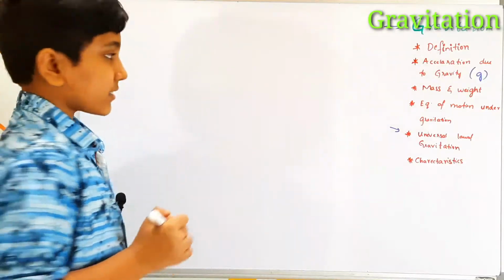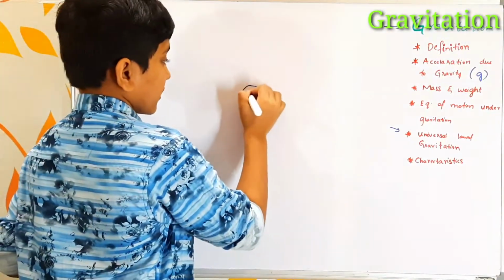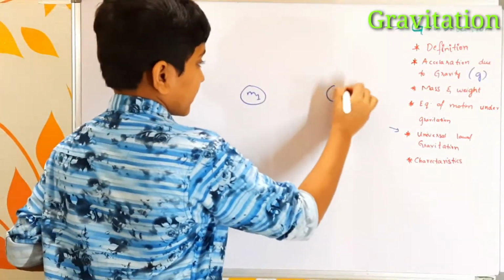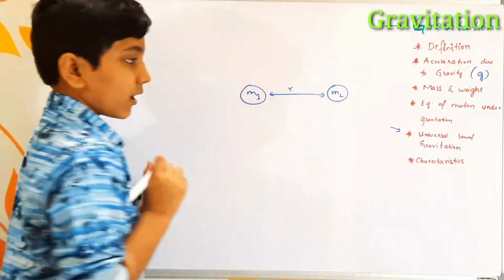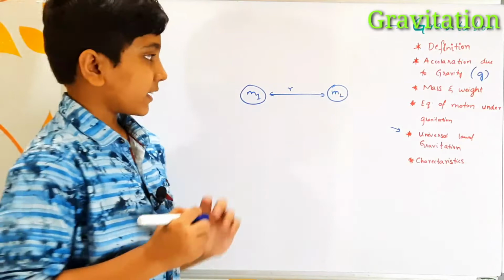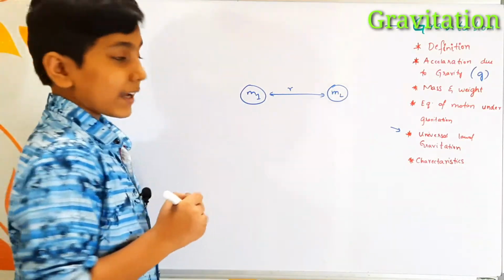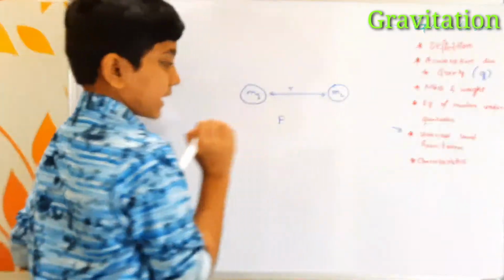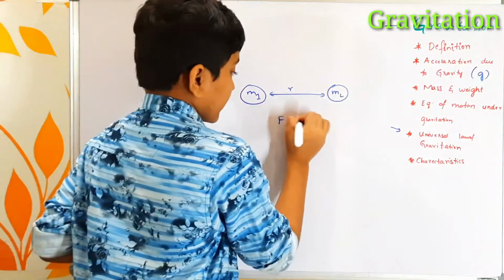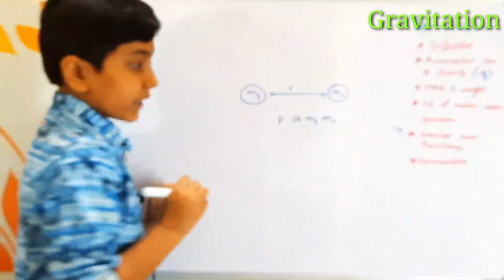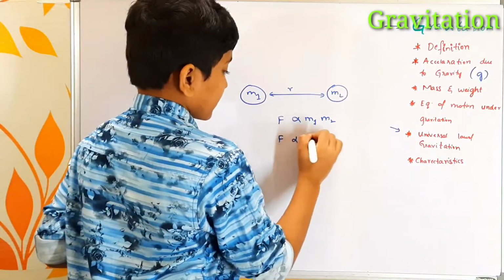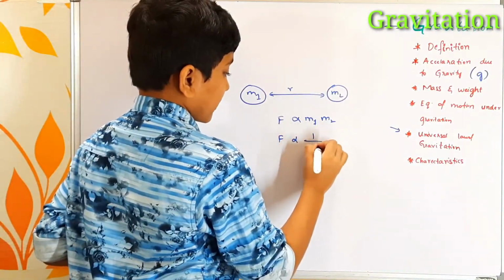So there are two bodies, one with mass m1, another with mass m2, separated by a distance of r. From this he said that F, the gravitational force in this case, is directly proportional to m1 m2, and also that F is inversely proportional to r square.